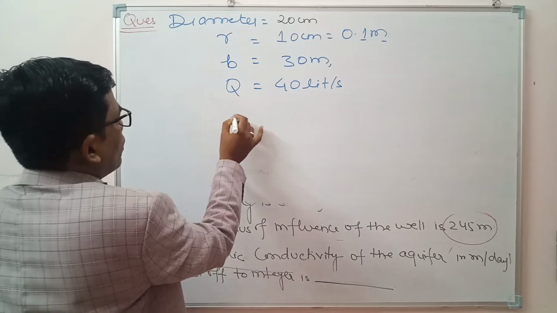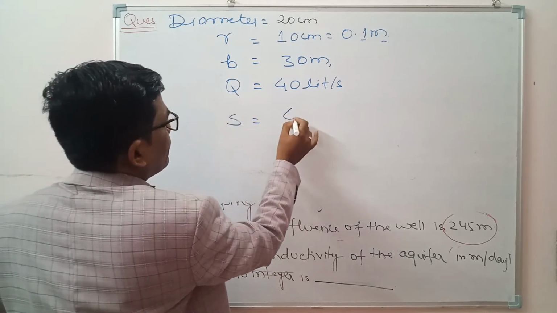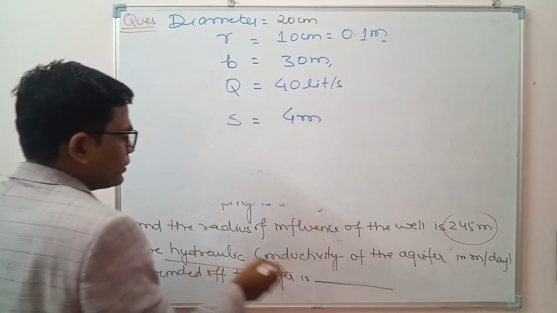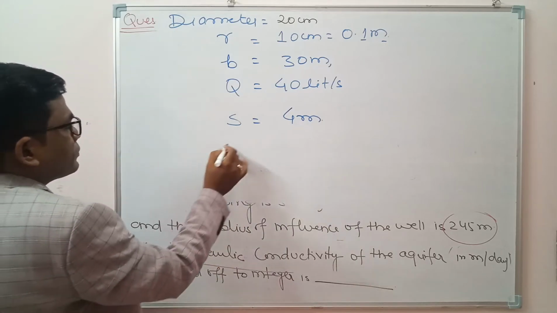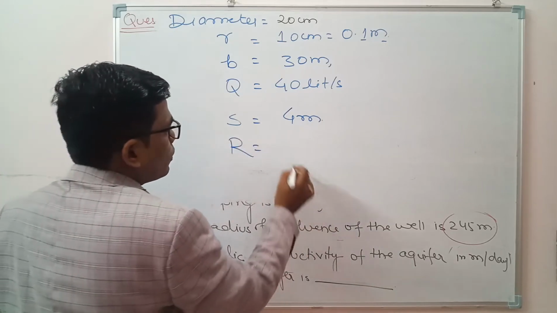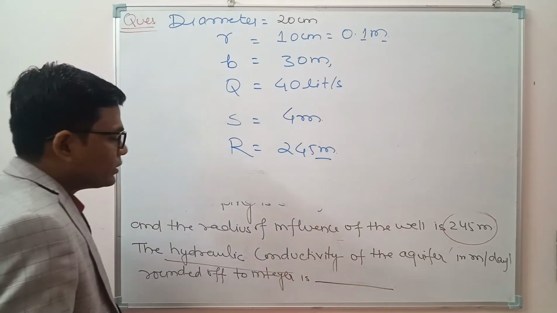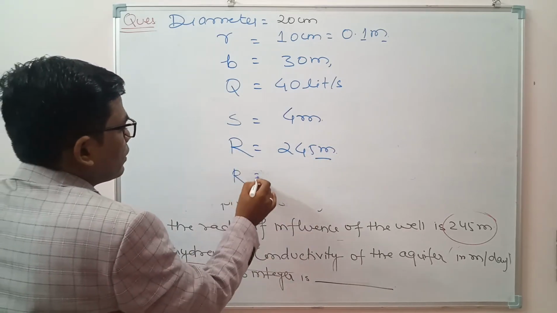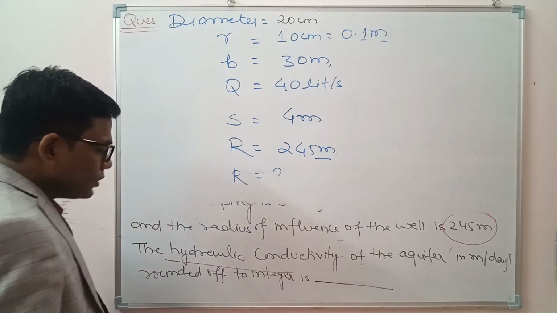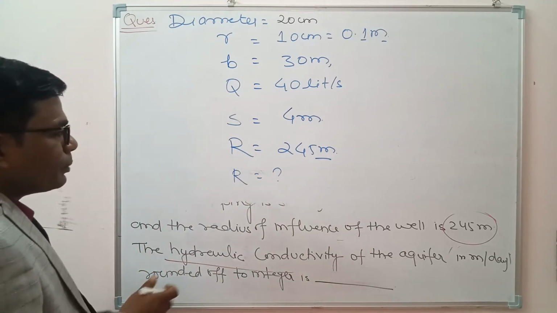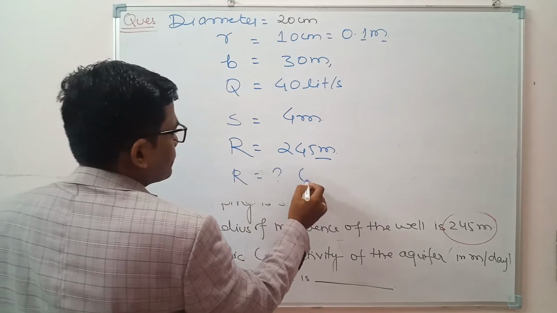So as the drawdown is given as 4 meter and the radius of the influence, that is capital R, equal to 245 meter. Okay, these are the given quantities and we have to calculate the hydraulic conductivity in terms of meter per day.